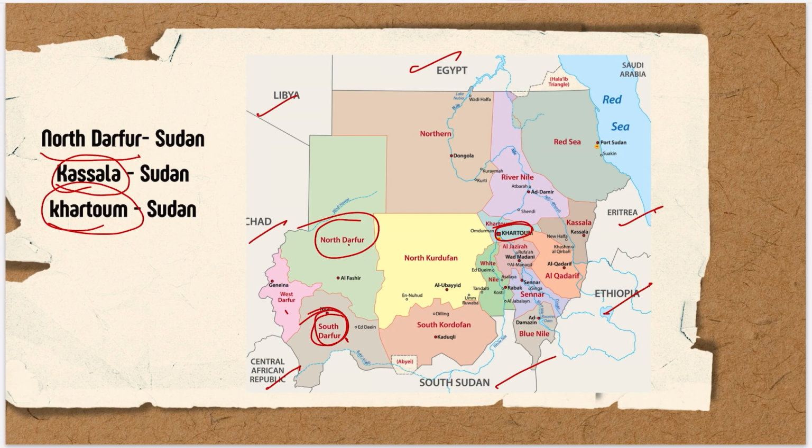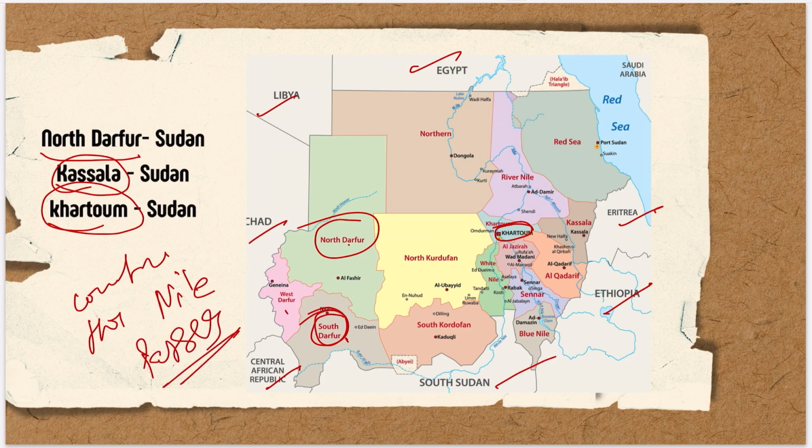Okay, also learn the countries through which the Nile passes. Because they have asked about the Congo basin, they may ask about the Nile river. So all these regions, that is Kassala, Khartoum, and North Darfur, are in Sudan.